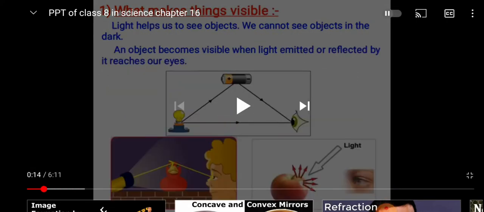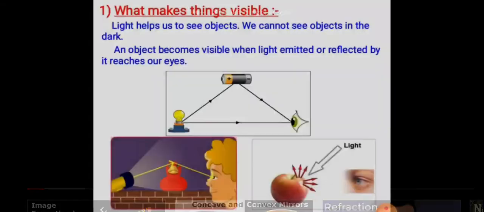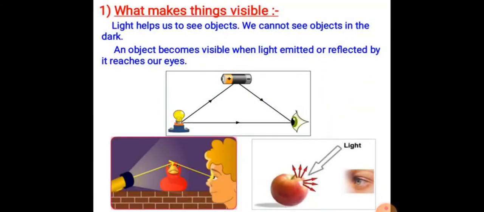Now we are going to study the topic of light. What is light? Light is a form of energy, and it travels in a straight line. You have studied in lower classes how it is reflected by polished surfaces such as plane mirrors. This reflecting property of light is applied in various devices that we use in our daily life.